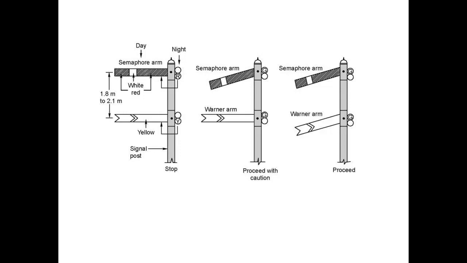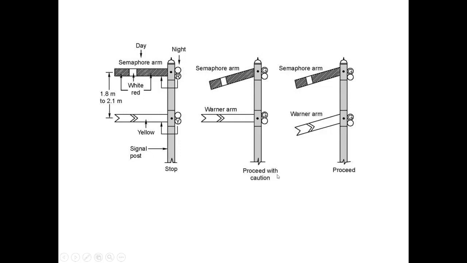But when the signal is lowered by pulling the wire at an angle of 45 to 60 degrees, as we can see in this second image, it is said to be in the off position, which indicates that we must proceed.